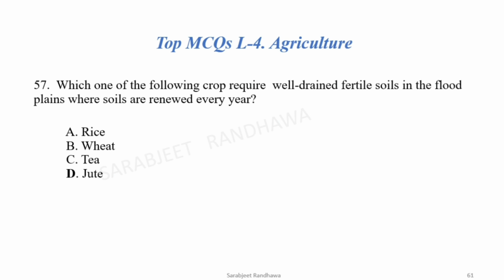Next, which one of the following crops requires well-drained fertile soils in the flood plains where soils are renewed every year? So please remember here, well-drained soil, and it is in the flood plains and it must be renewed every year. So it is the jute crop which needs a well-drained fertile soil, but a renewed one, renewed alluvial soil.